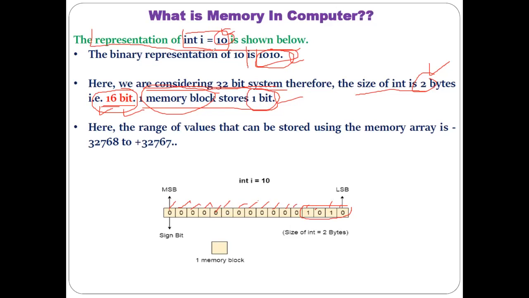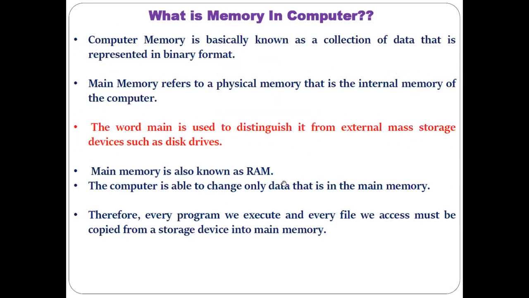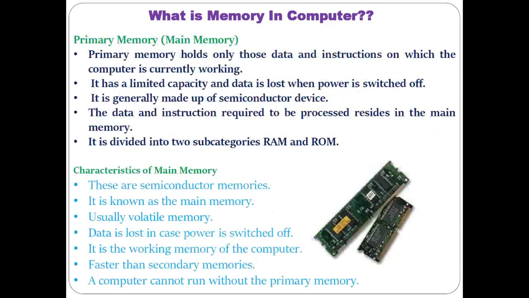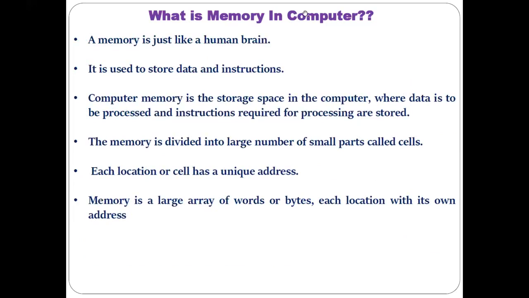Because the binary representation of 10 is what? 1010. And here you can see, each of these blocks is referred to as a memory block, or one memory block. Understood? Or it is also referred to as a cell. So that is the reason, in the previous part, one definition of memory we have seen: the memory is a large array of words or bytes where each location has its address. So that is the thing we have shown you.